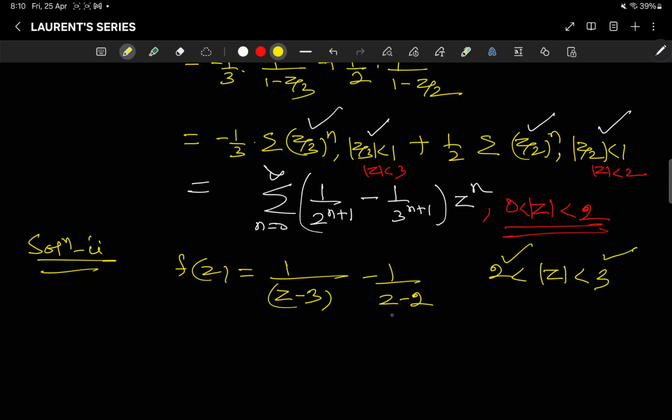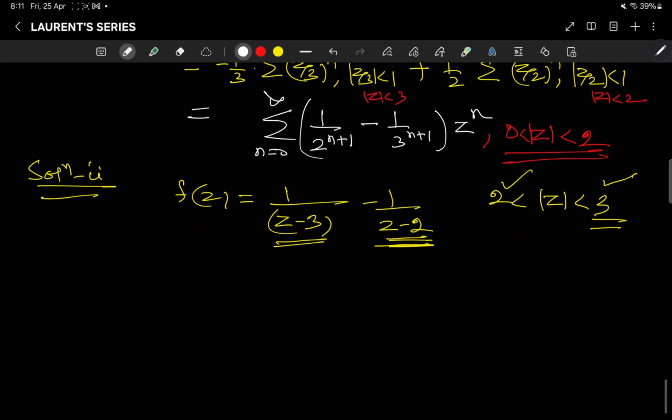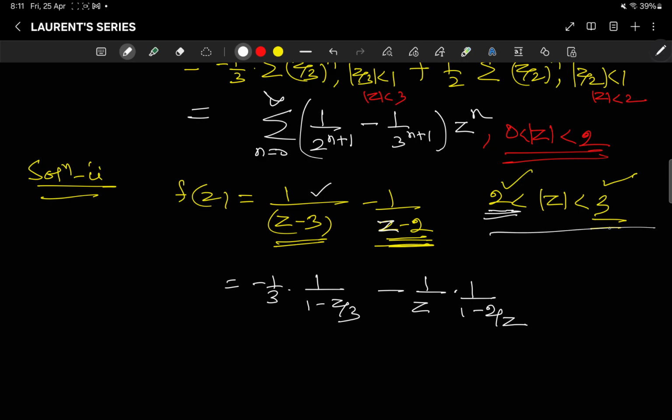More than 2 means we have to take z common, and less than 3 means we have to take 3 common. So this is minus 1/3 into 1/(1 − z/3), and for more than 2, I have to take z common, so this is 1/z into 1/(1 − 2/z). This will be valid in this region.